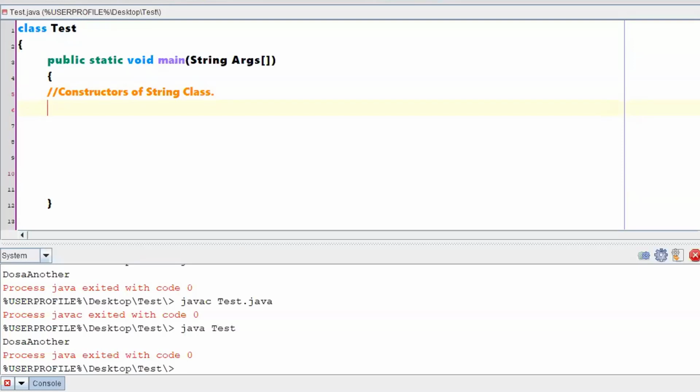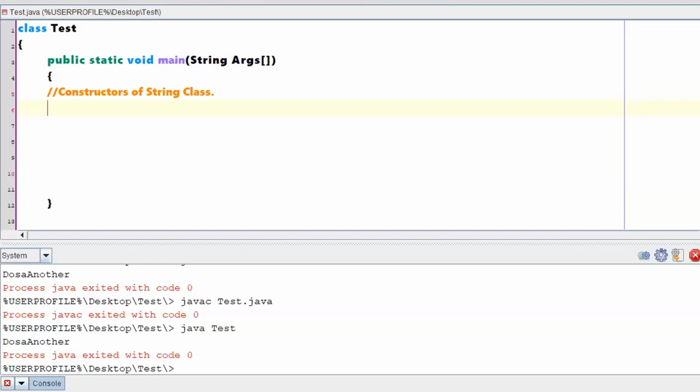Whichever way we discuss, everything is a possibility and there is no restriction that you should use this constructor and not that one. Based on a requirement, based on our necessity, we might use different types of string creation, that means construction of a string.